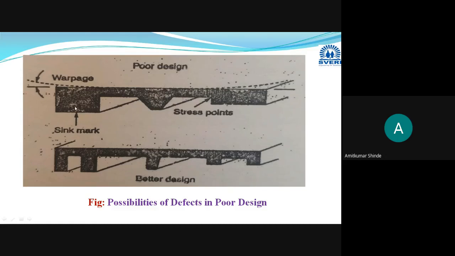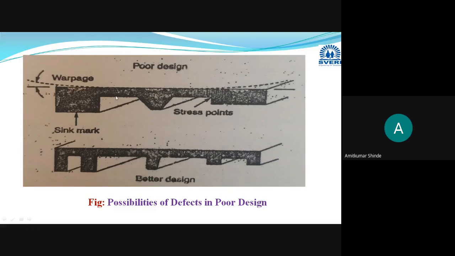In short, you can say that the wall thickness is non-uniform. At these corners it is thick, and at the center part it is thin. What will happen here means it will result in warpage and sink marks. Already we have discussed this, warpage and sink marks.